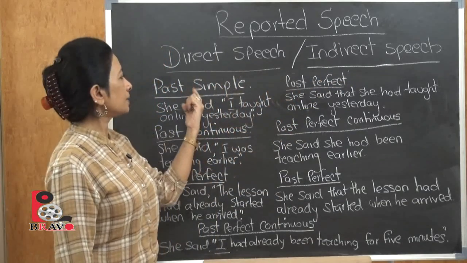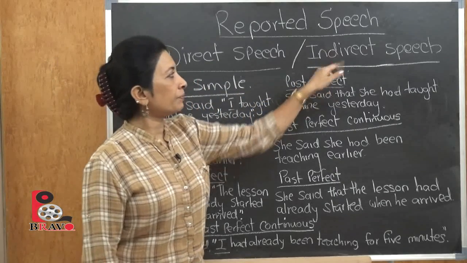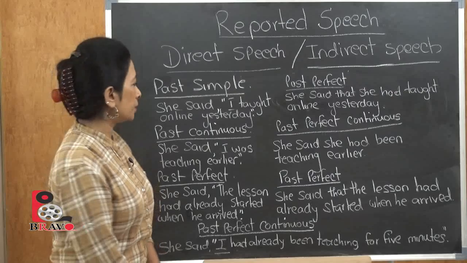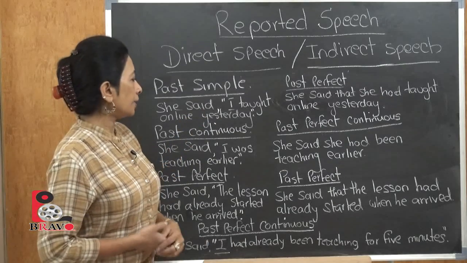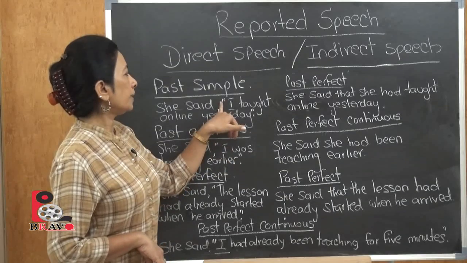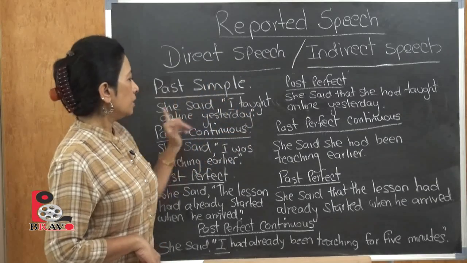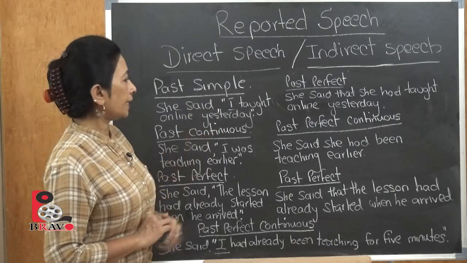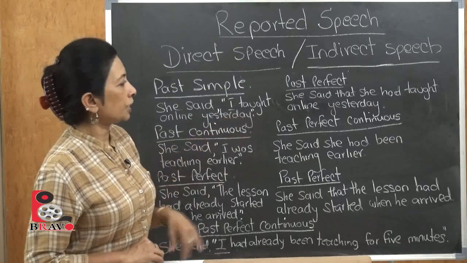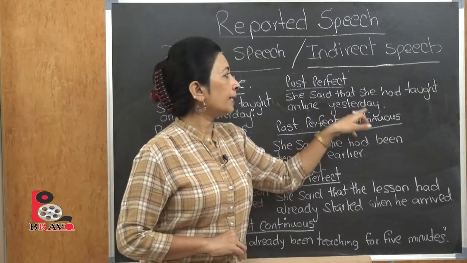Here the past simple in direct speech changes to past perfect when it becomes indirect speech. So she said, I taught online yesterday. So you know that in direct speech it will always be in quotation. So she said, I taught online yesterday. Now this will change to, she said that she had taught online yesterday.